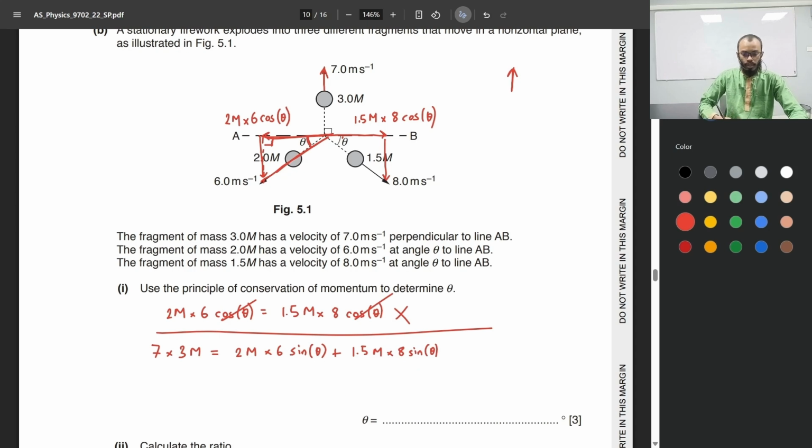Okay. Now we can cancel out all the m's that we have here. That only leaves us with theta. If we solve this equation, theta would be around 61 degrees. So the value of theta is 61.